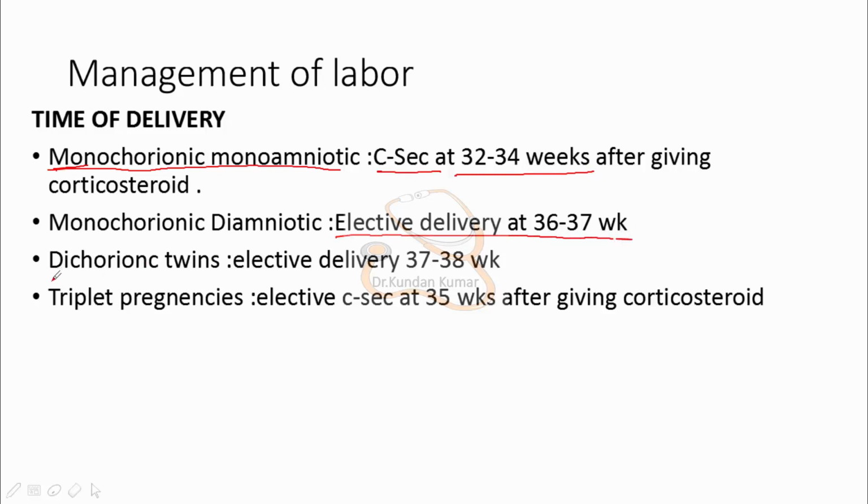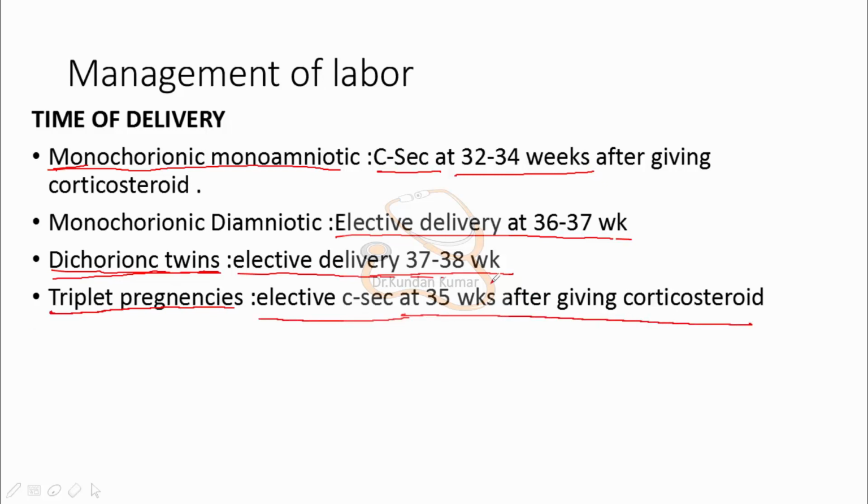And if it is dichorionic twins, then also elective delivery at 37 to 38 weeks. And if it is triplet pregnancy, then elective C-section at 35 weeks after giving corticosteroids.